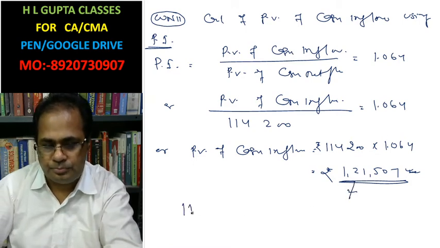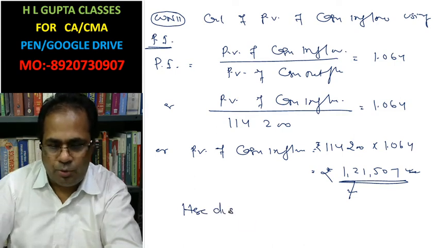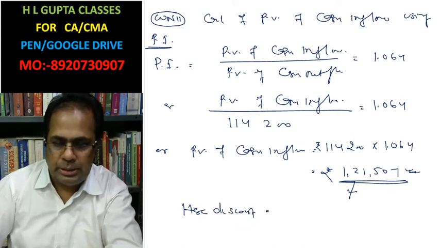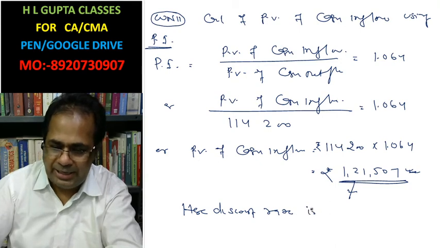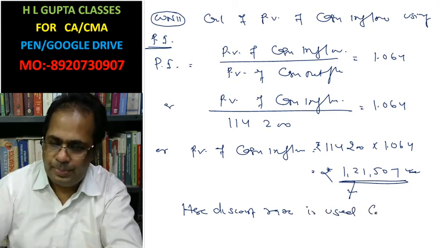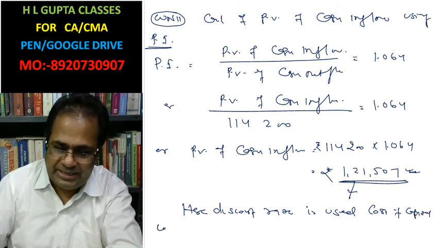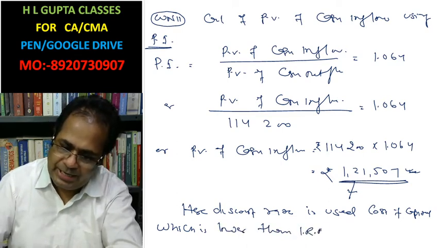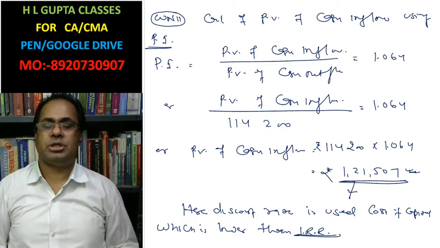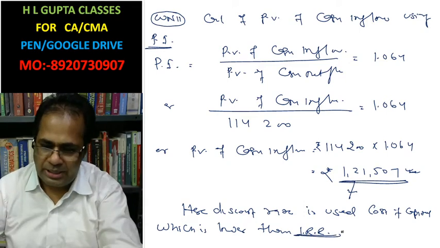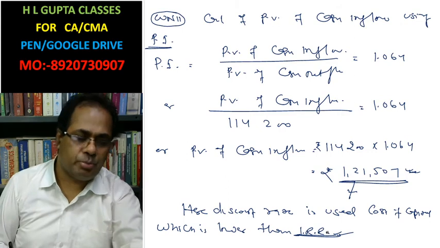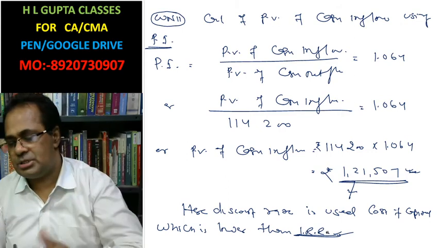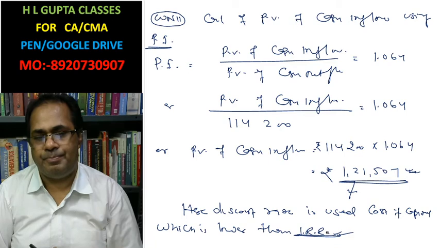Here the discount rate used is the cost of capital, which is lower than IRR. You must keep in your mind, which is lower than IRR. You have to keep in your mind this. That's why this present value of cash inflow is higher.